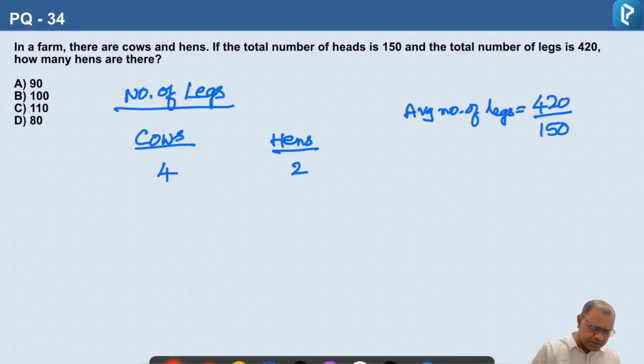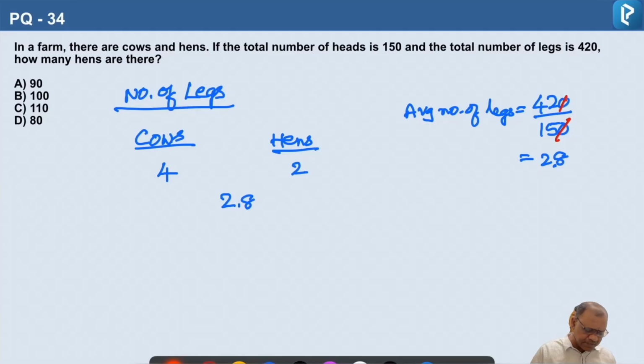So if you simplify, 0 gets cancelled, 42 by 15. 15 2s are 30, 12 remains, point 12 becomes 120, 15 8s are 120. So 2.8 is the average legs of both the types of cows and hens.